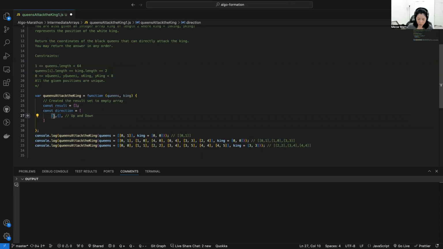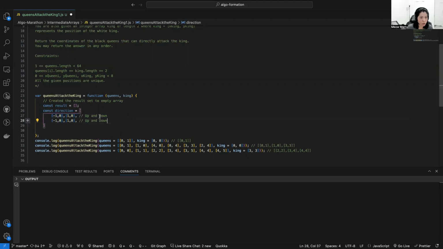Let me just think, let me draw it. Up and down will be row one and column zero. That is going to be up and down, and then we want to do left and right.